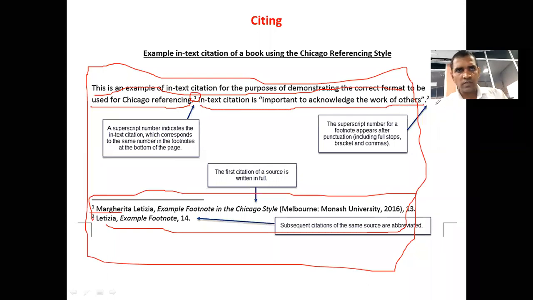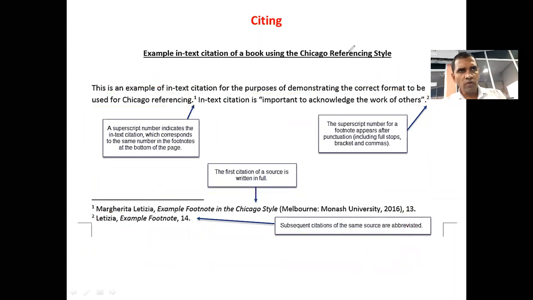Here I have one sentence. Then put a number. That should be shown on the bottom side, maybe on the footer. So number 2 shows the person, maybe his book, some other details. By doing such things, you are trying to show that you are not copying. I mean, you are not showing that they are yours. You are showing the external world that these are copied from someone. This is called citing. Have you understood?